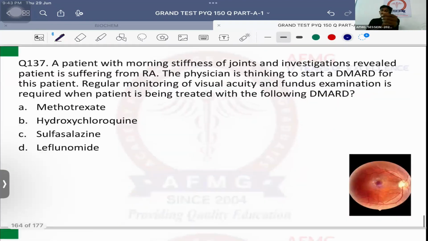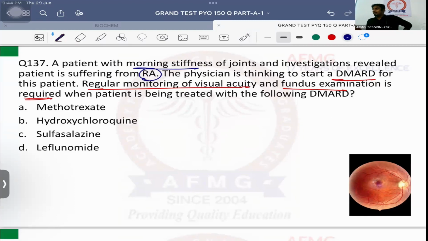Question number 137. A patient with morning stiffness of joints and investigations revealed that the patient is suffering from rheumatoid arthritis. So the physician is thinking to start a DMARD, that is disease modifying anti-rheumatoid drug, which are the drug of choice for RA. Regular monitoring of visual acuity and fundus examination is required when the patient is being treated with the following DMARD.